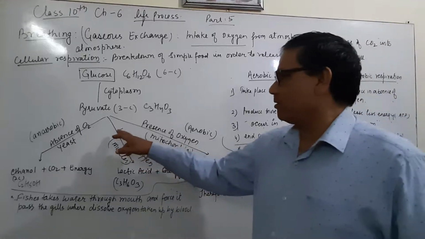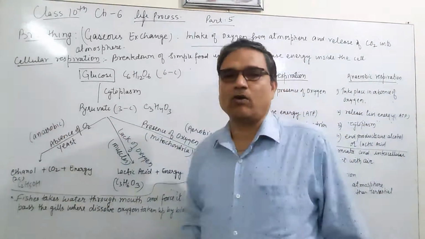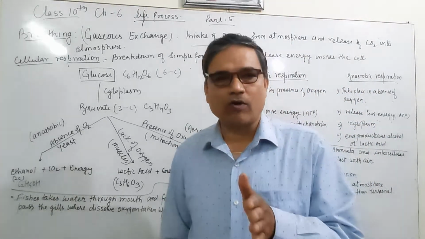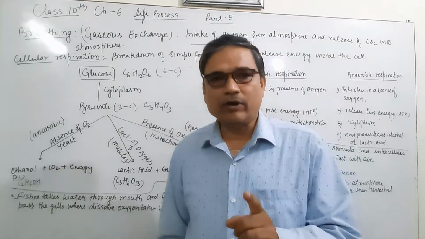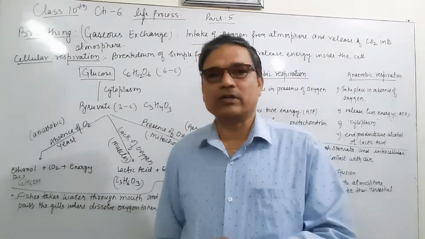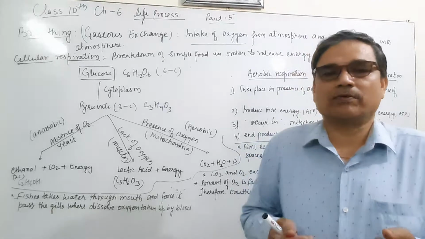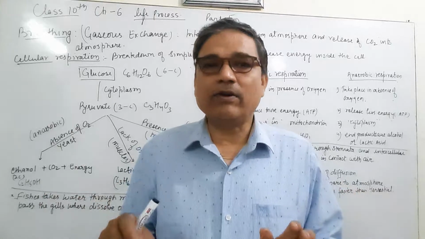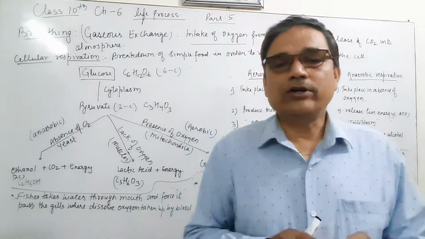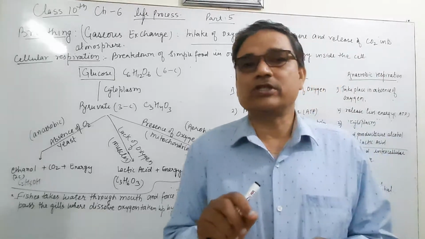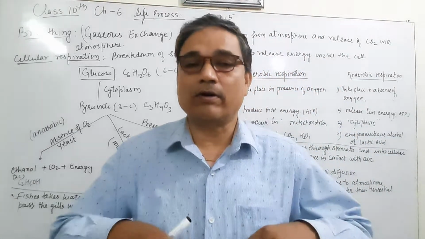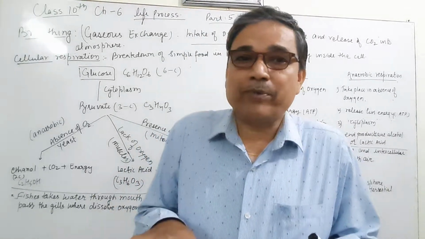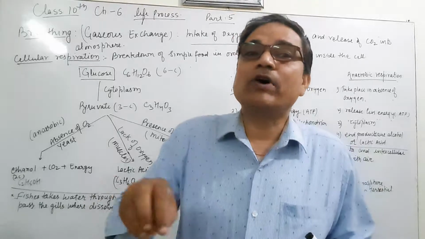And then the second part: in the absence of oxygen, anaerobic, lack of oxygen, the pyruvate, which is 3 molecules of carbon, will react in a lack of oxygen, meaning insufficient supply of oxygen. That will take place in muscles, and due to this reaction it forms lactic acid in our body, in our muscles, and these muscles will be cramped.